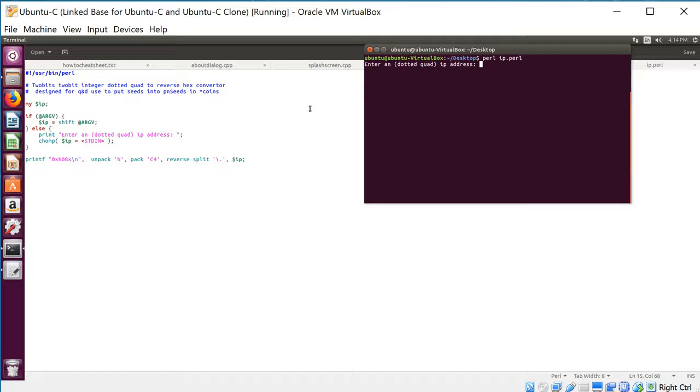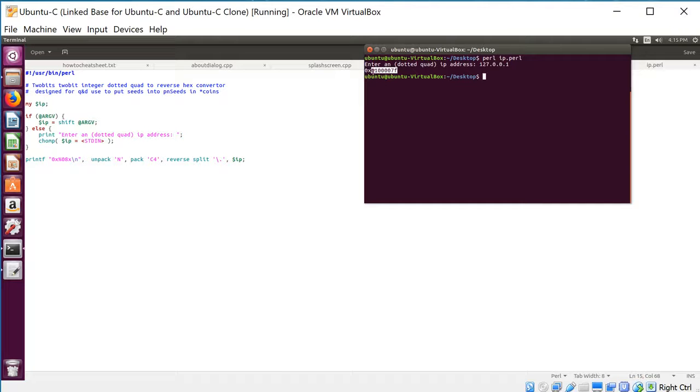Also note that unfortunately this version of Litecoin does not support IPv6, so if you don't have any sort of IPv4 address for your node, you are out of luck. I'll just be entering 127.0.0.1. You know, if you don't know, that's synonymous with localhost. This won't actually work, but just to show you what you enter, press enter, and it'll spit out the IP address in the correct format.